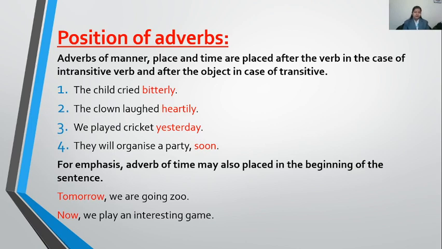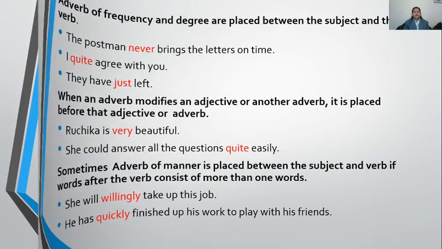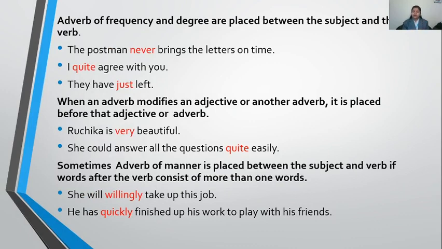This is the sense of writing the adverb of time in the beginning. But if you don't want to put force on time, you will write that we play an interesting game now. Okay. Now the next rule says, like I told you, the interrogative adverb comes in the beginning. Adverbs of manner, time, and place are placed at the last of the sentence.